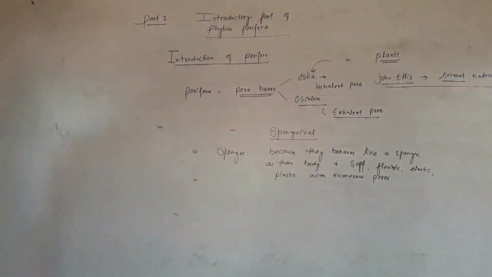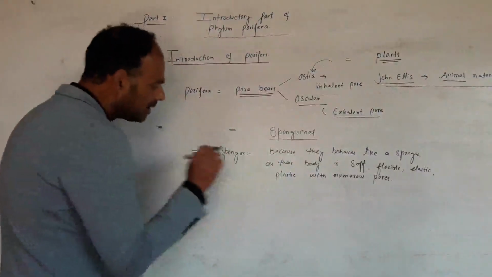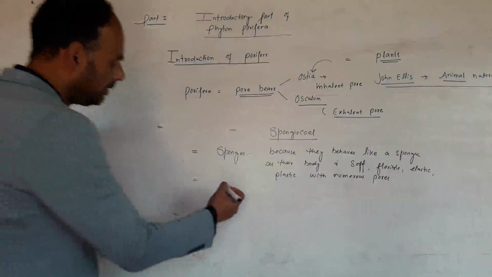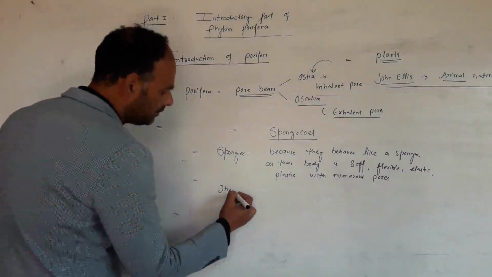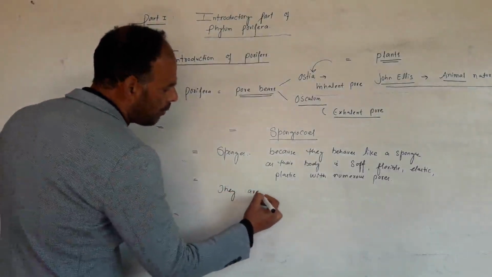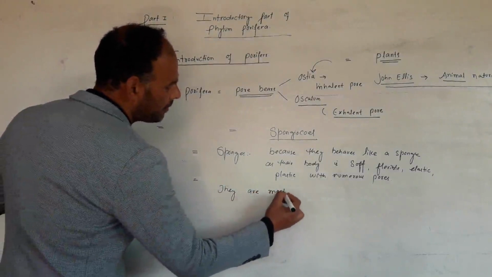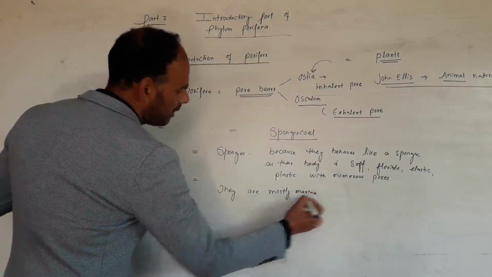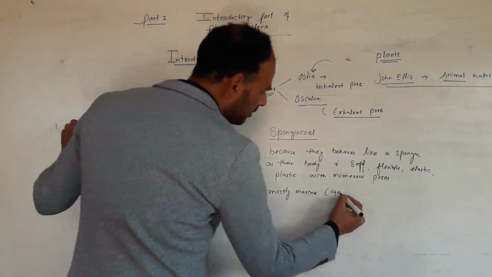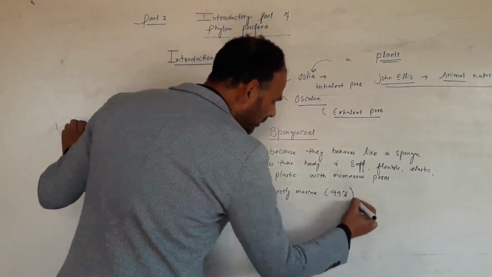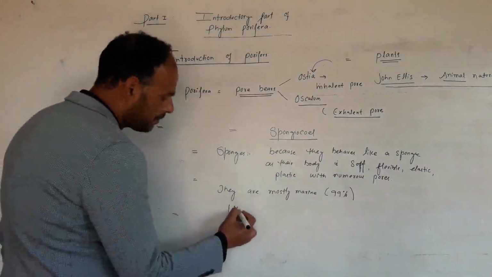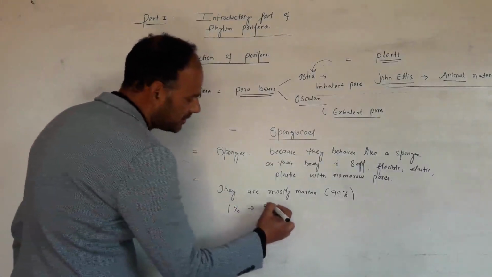So the animals belong to the phylum Porifera. They are mostly marine. About 99% of sponges are marine. Only 1% are freshwater.